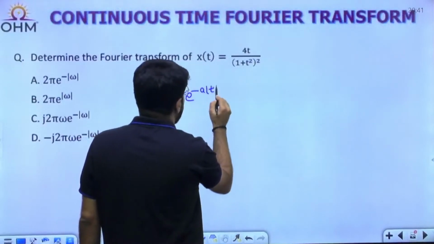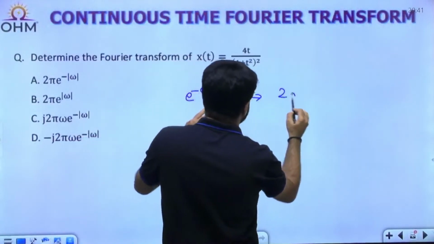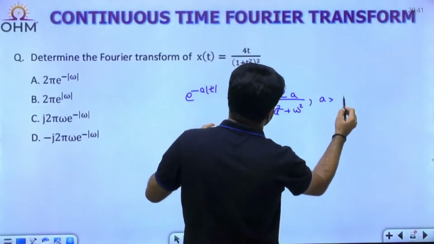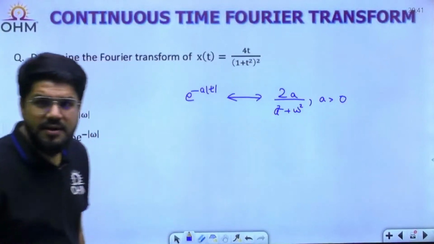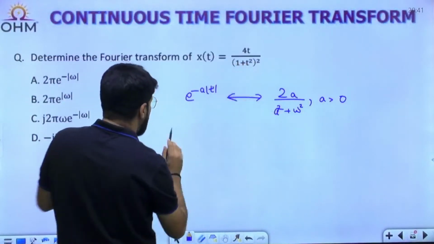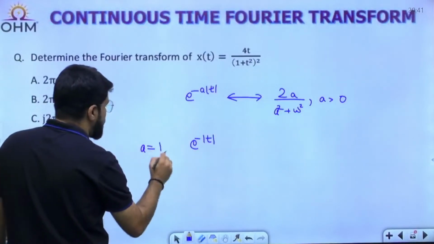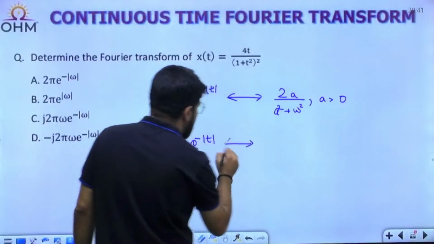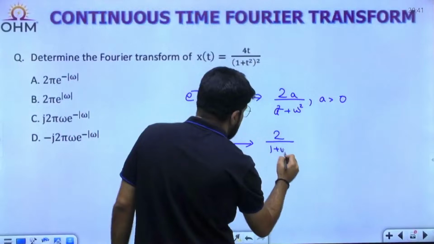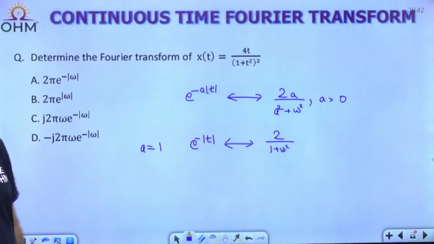Start with e power minus a mod t. What is the Fourier transform for e power minus a mod t? It is 2a upon a square plus omega square, with a being positive. This is one of the pairs we noted, right? Now in this, if I want omega square plus 1, I will take a equal to 1. So e power minus mod t, if I put a equal to 1, has the Fourier transform 2 upon 1 plus omega square. a equal to 1 means positive, so the formula is applicable.